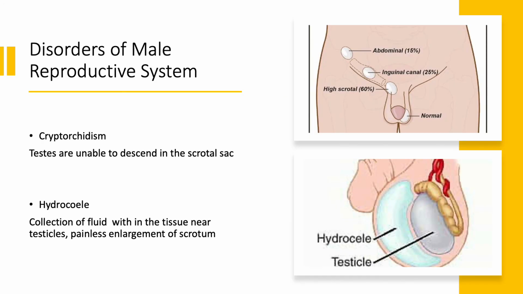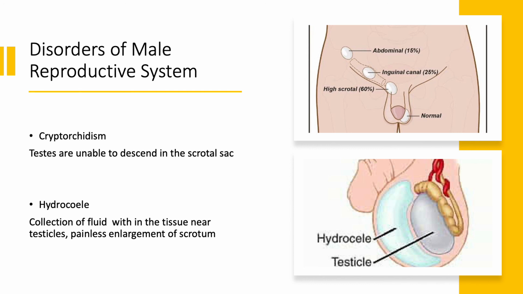Let us study the disorders of the male reproductive system. First, we'll discuss cryptorchidism. This is the condition in which one or both of the testes fail to descend from the abdomen into the scrotum. You know, the inguinal canal is a connecting canal between the abdominal cavity and the scrotum. The testes remain in the inguinal canal. For better understanding, look at the figure.